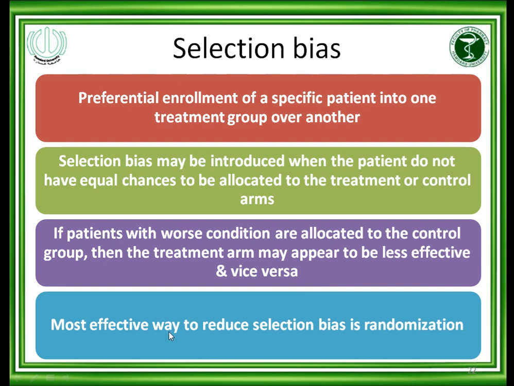The most effective way to reduce this selection bias is again randomization. A computer-generated random number will assign the patients. Neither the investigator nor the patient will decide who will go into the treatment group and who will go into the control group.